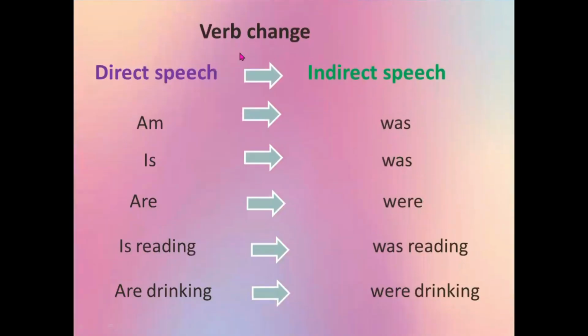Now this is how the verb changes. Am in the direct speech becomes was in the indirect speech. Is becomes was. Are becomes were. Is reading becomes was reading. Are drinking becomes were drinking. Let's see some examples.